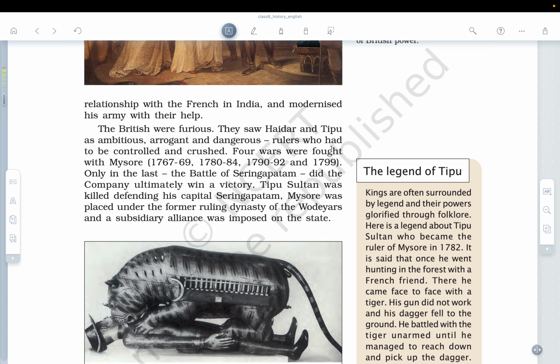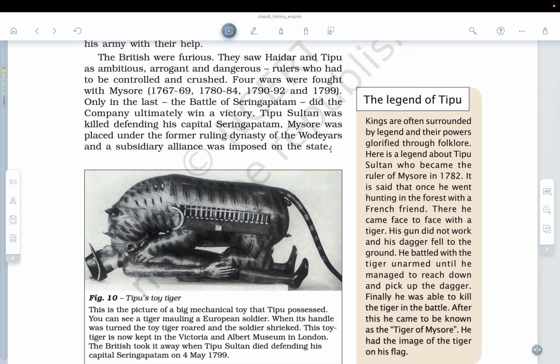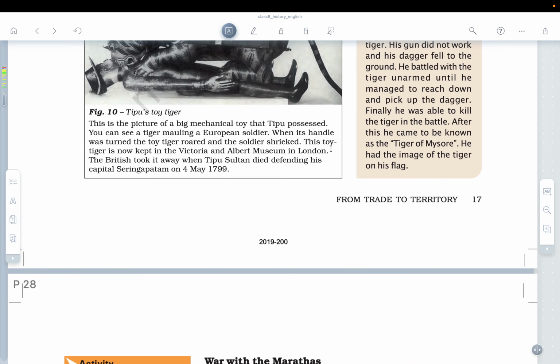Four wars were fought with Mysore: 1767 to 1769, 1780 to 1784, 1790 to 1792, and 1799. Only in the last battle, of Seringapatam, did the company ultimately win a victory. Tipu Sultan was killed defending his capital, Seringapatam. Mysore was placed under the former ruling dynasty of the Wodeyars, and a subsidiary alliance was imposed on the state.